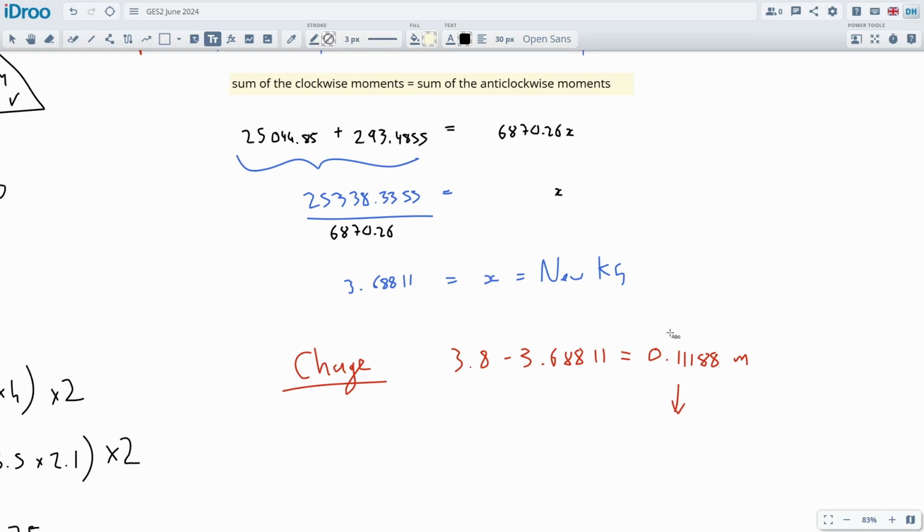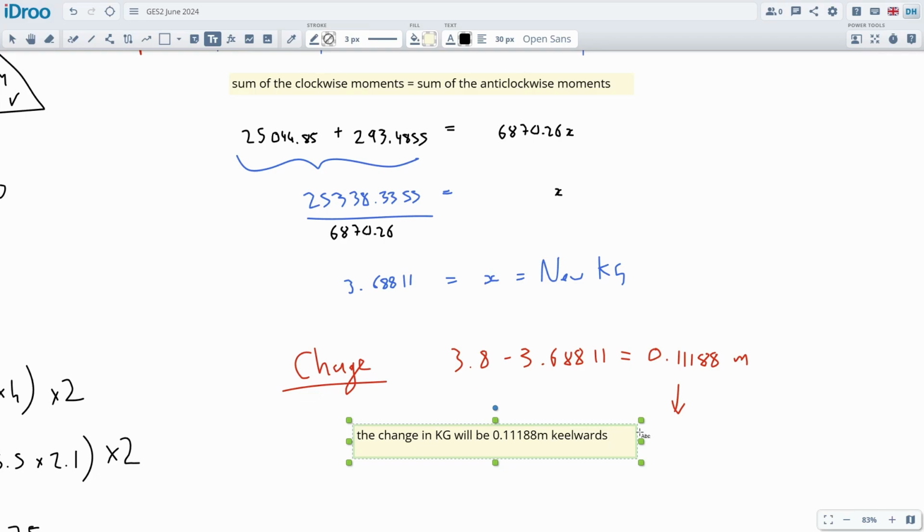So we could put a negative in there to show the direction, or we can say it clearly in English. We could just say the change in KG will be 0.11188 meters, and that will be a reduction or downwards or keelwards. These are all different ways to say direction.